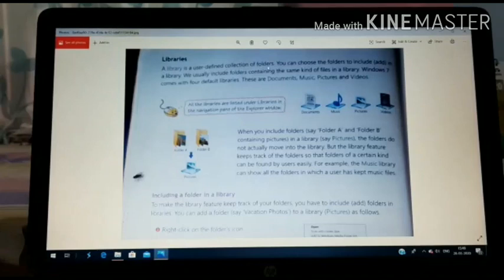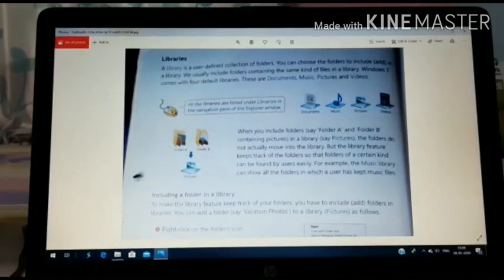It means it is a collection of different folders defined by the user. You can choose the folders to include in a library. If you want to add a folder to a library, you can choose any folder from your system and include it in your library. We usually include folders containing the same kind of files in a library. We have to keep the same kind of files in one folder, no?